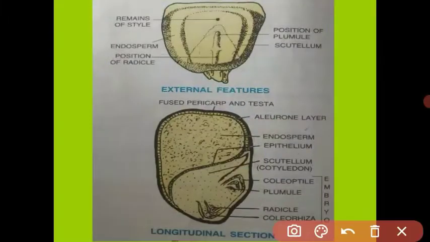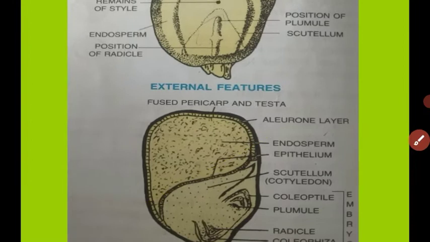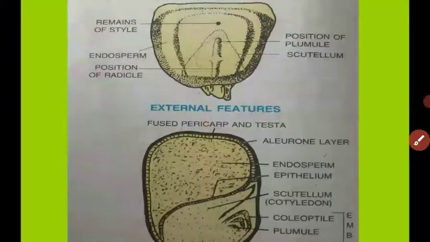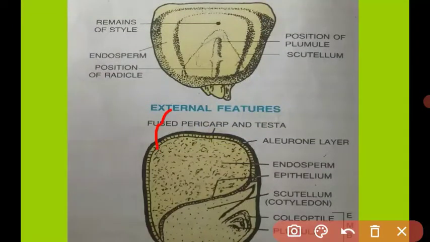See students, this is the external structure of the maize seed. This is the endosperm. This is the cotyledon. The cotyledon of the maize seed is called the scutellum.